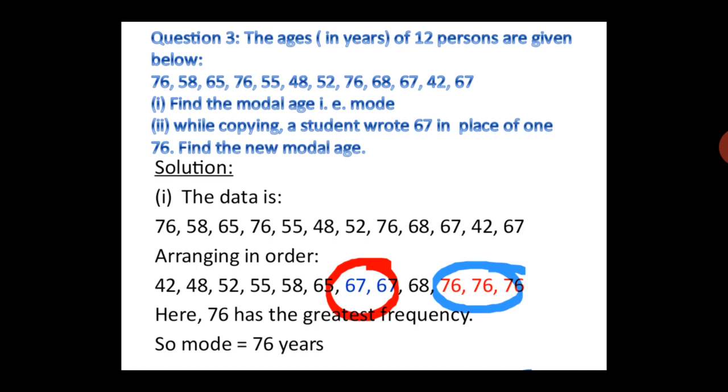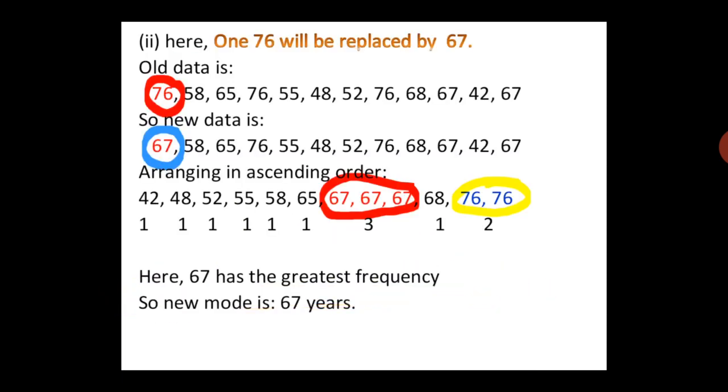Let's do some problems on mode. The ages in years of 12 persons are given below: 76, 58, 65, 76, 55, 48, 52, 76, 68, 67, 42 and 67. First part, find the modal age, that is mode. So very easy. This is the data. For finding the mode, we have to arrange this data in order. We have arranged here this data in ascending order.